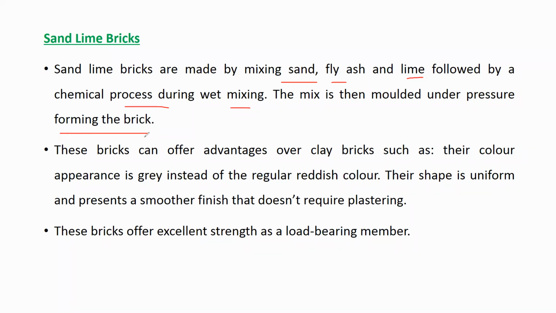Sand lime brick is a brick which is prepared by mixing sand, fly ash, and lime. These three materials are mixed with each other. Then there will be some chemical process during the wet mixing. Then it will be pressed in the mold, and it will take the shape of a brick.